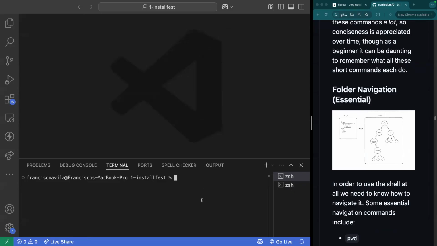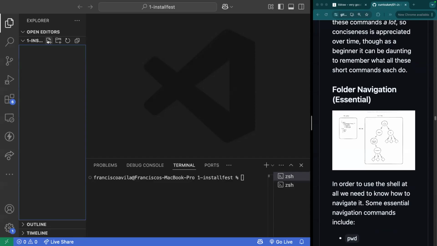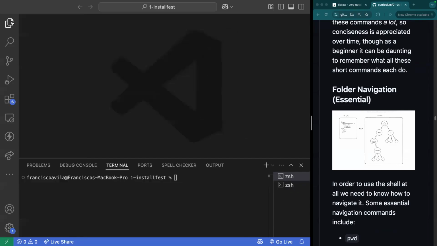I want to create a file. Now I could right click and say, hey, I want to create a new file. There's even a button to give me an interface to create a new file, but we're programmers now. So there's no reason that we should be utilizing a user interface when we know the simple Unix commands, right? I have access to my terminal, and my terminal is what allows me to execute actual Linux on my machine.